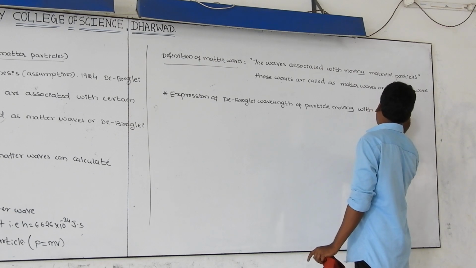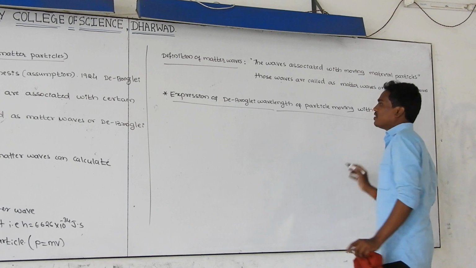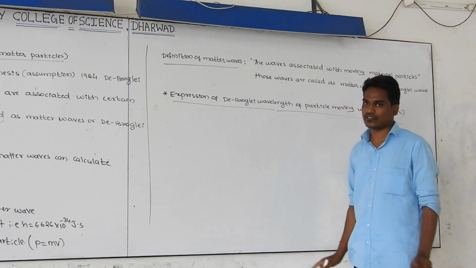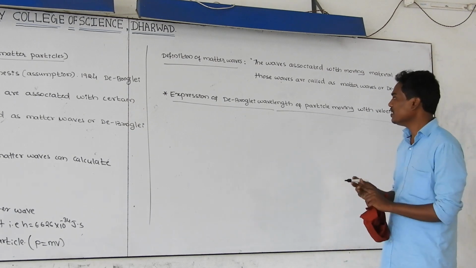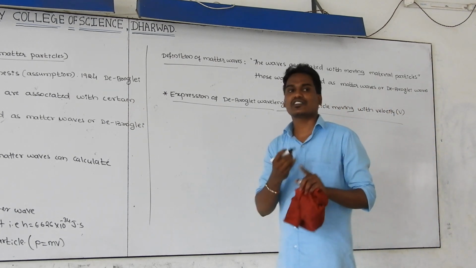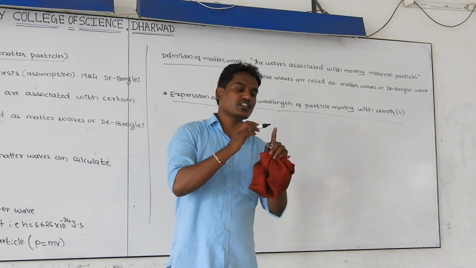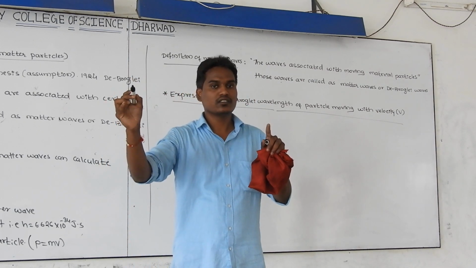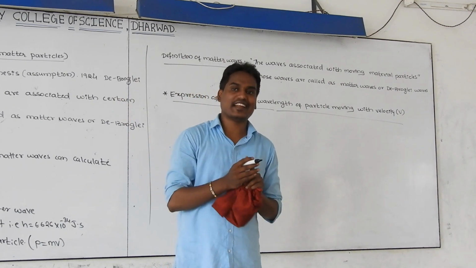What is that? The expression for de Broglie wavelength of the particle moving with a velocity v. Let us consider a particle as a photon. Just imagine whenever the photon is moving from one point to another point, what is the formula to find out its wavelength?